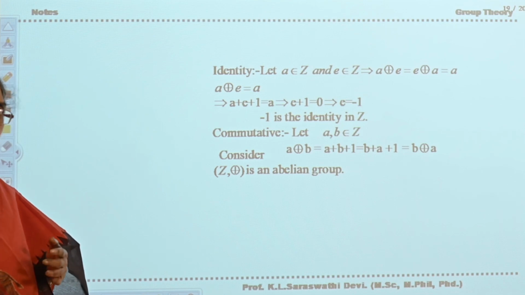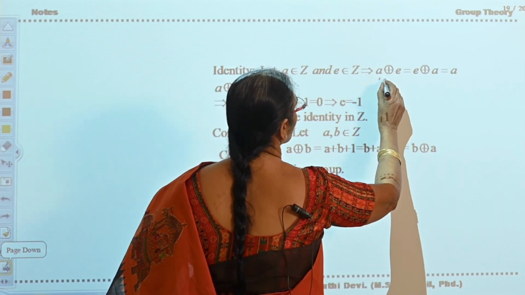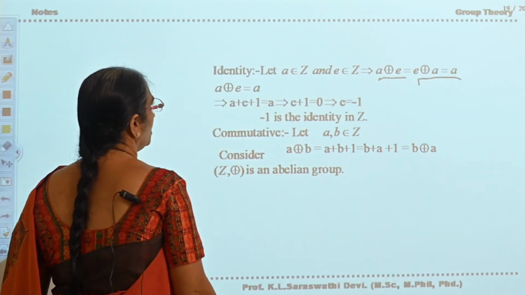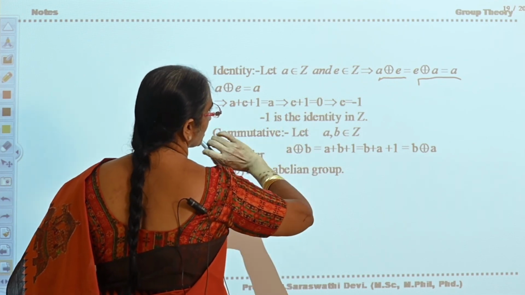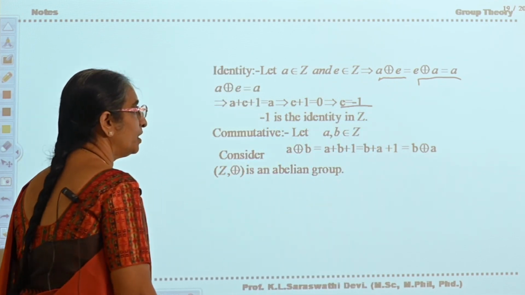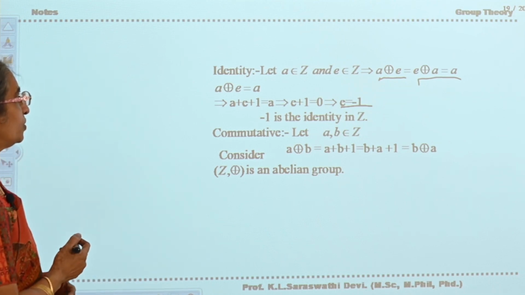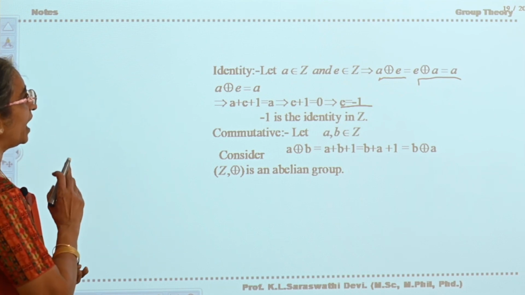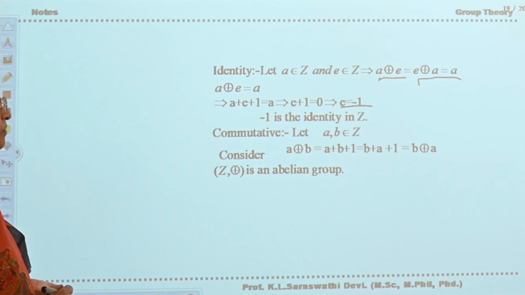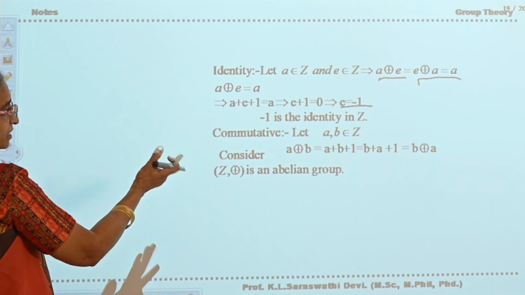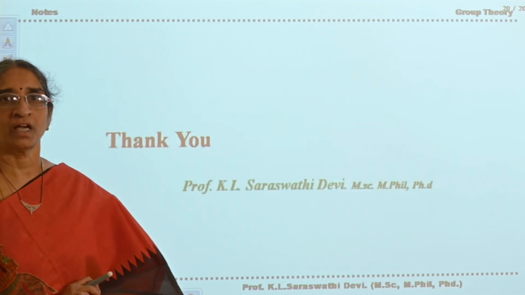Now to find the identity is the important part. In order to make you practice, I am giving you a number of examples. So A circle E is equal to E circle A is equal to A. So A plus E plus 1, according to the definition, is equal to A. So E plus 1 is equal to 0, which implies E is equal to minus 1. In the previous problem you got E is equal to minus 2. So commutativity satisfies, identity satisfies, inverse exists. Therefore Z with plus and circle is an abelian group. Okay. Thank you. With this I am going to stop.